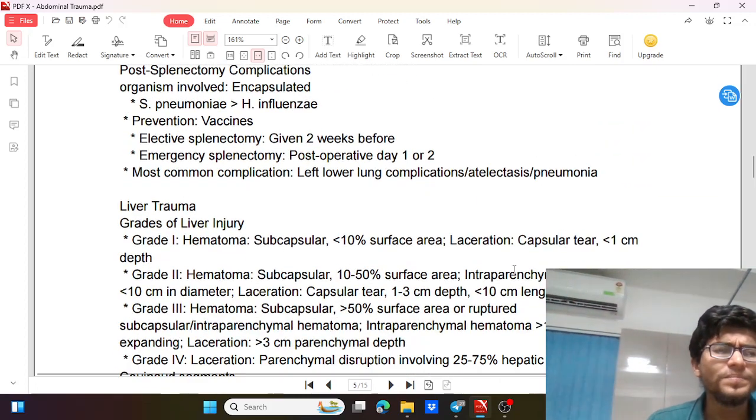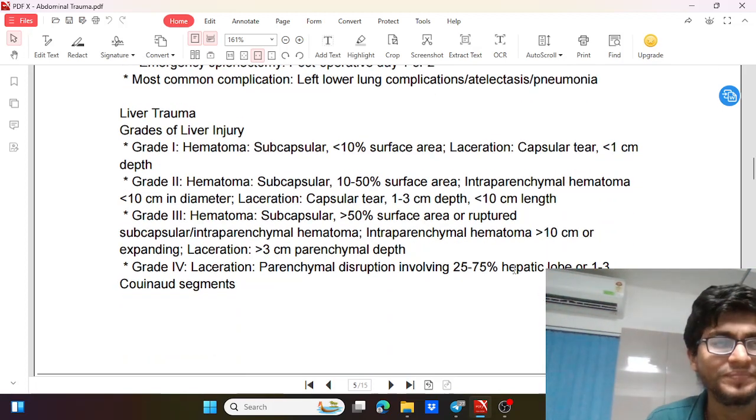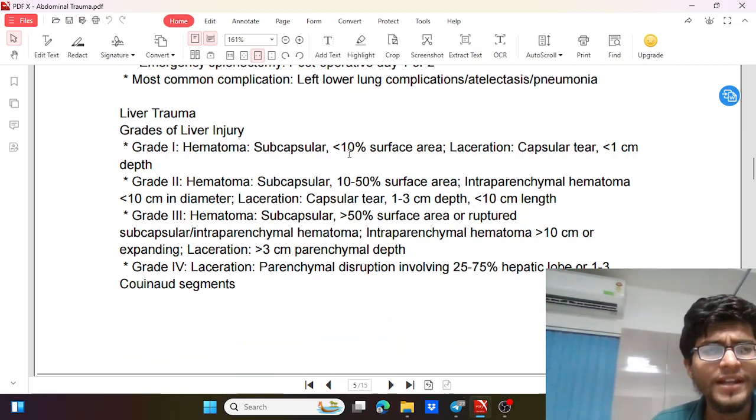Then coming to the other common organ, that is liver trauma. It is also one of the most common organs getting injured in the body, especially in blunt trauma, where it is the second most commonly injured organ. So now we will be seeing the details of liver trauma.